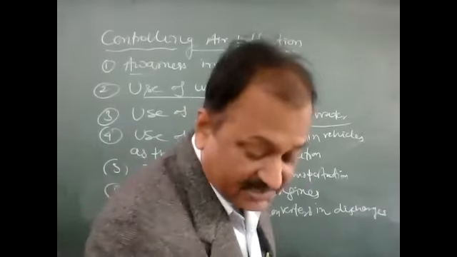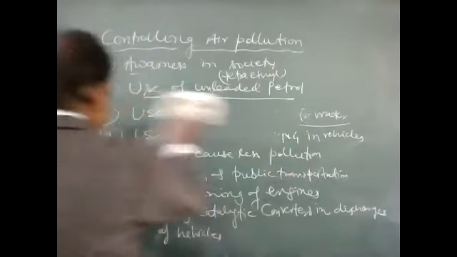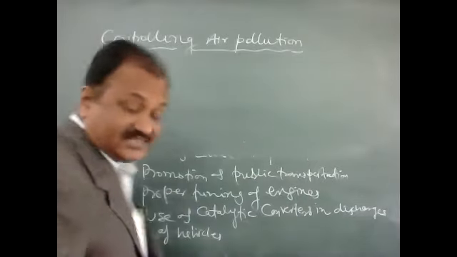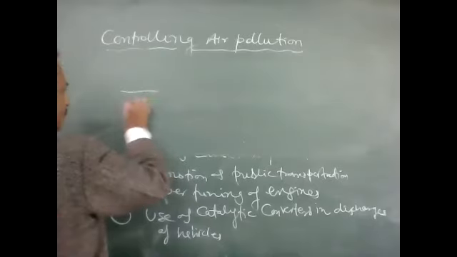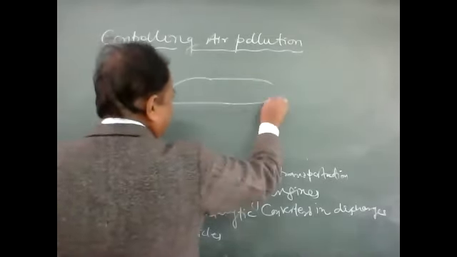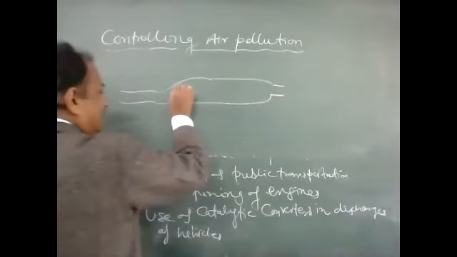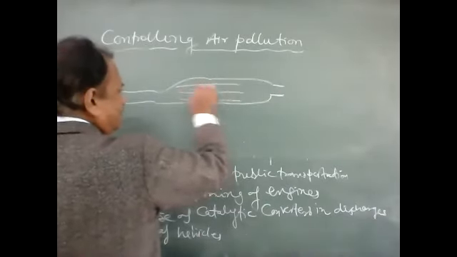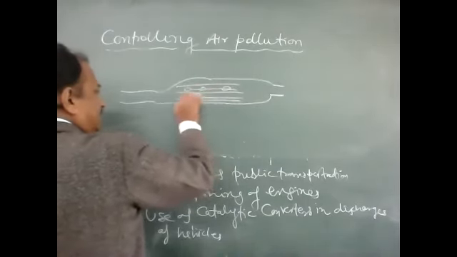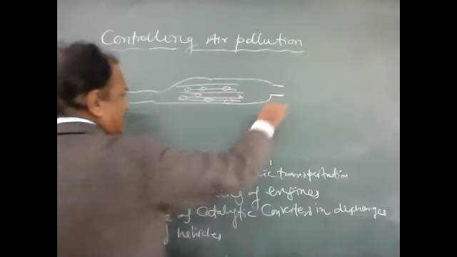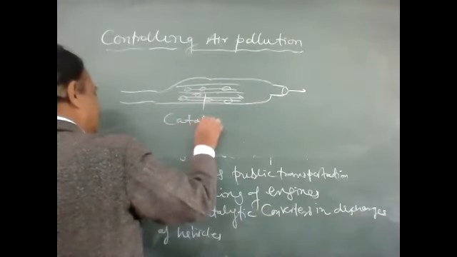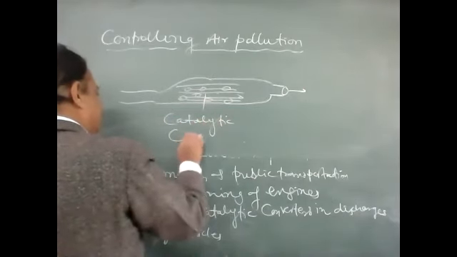I am drawing a sketch. You must know the silencer of the vehicle. Inside the silencer, there are plates, and these plates have the catalytic converters, and here the exhaust comes out.